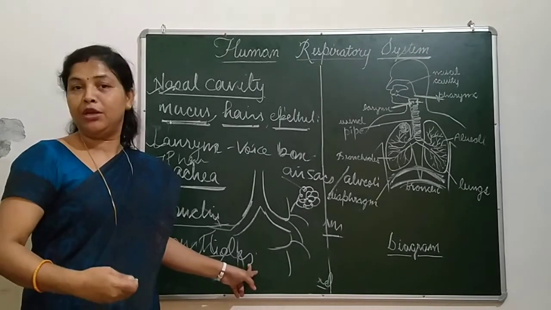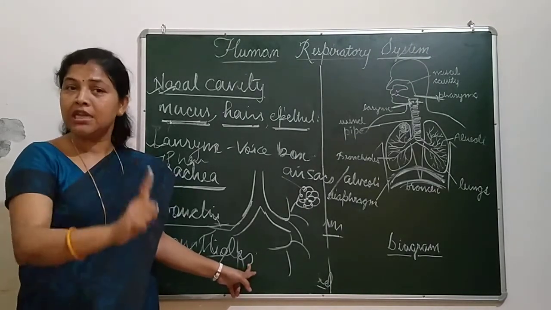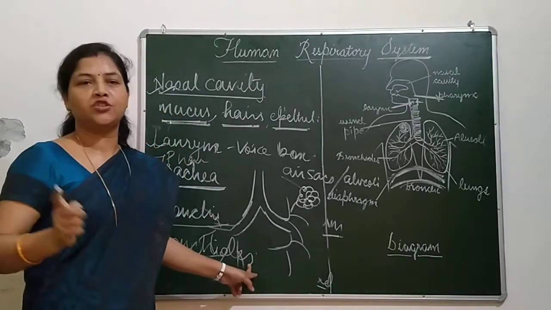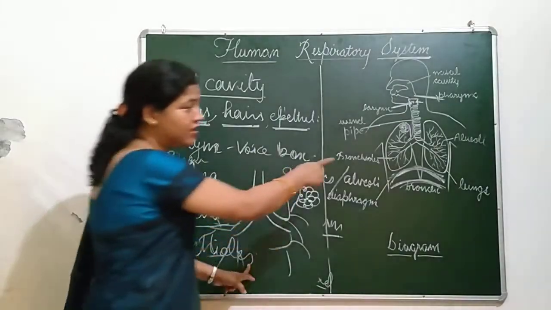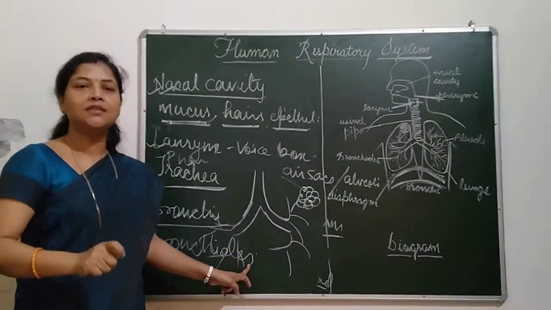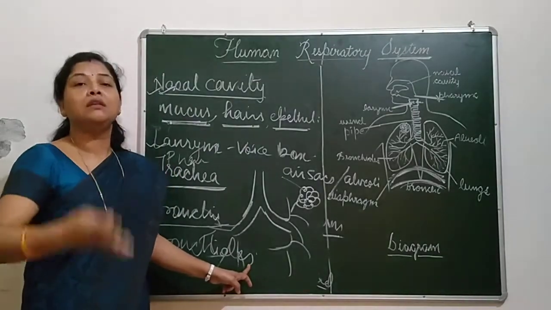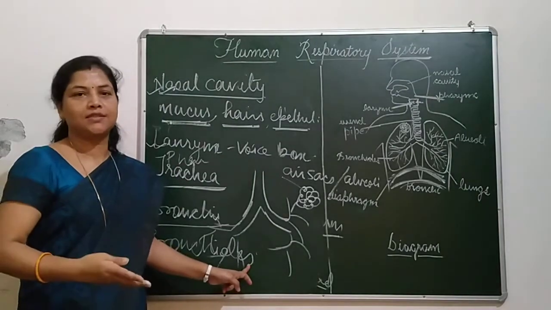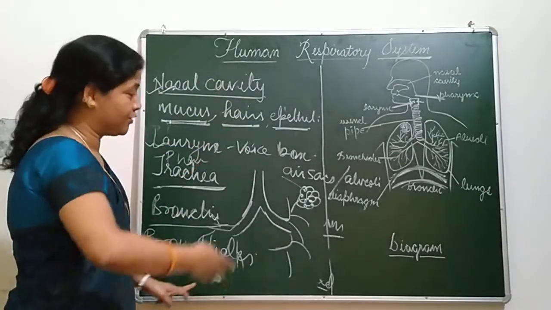Because we are made up of millions of cells, and each and every cell needs energy for proper functioning. So when the surface area is increased, it makes it easy to produce energy by each and every cell. This is all about the respiratory system.